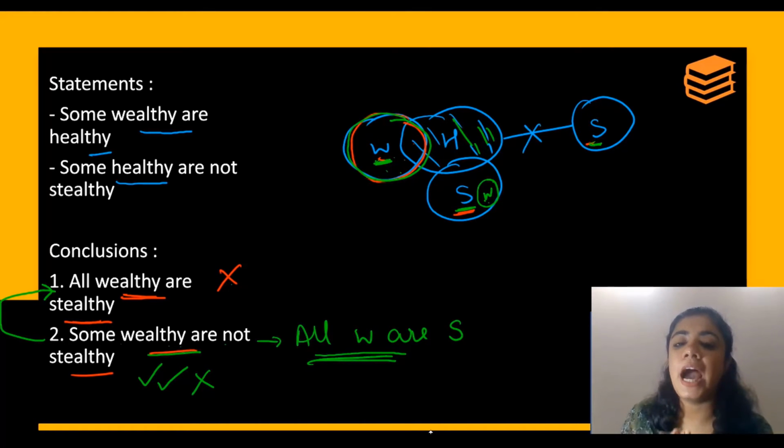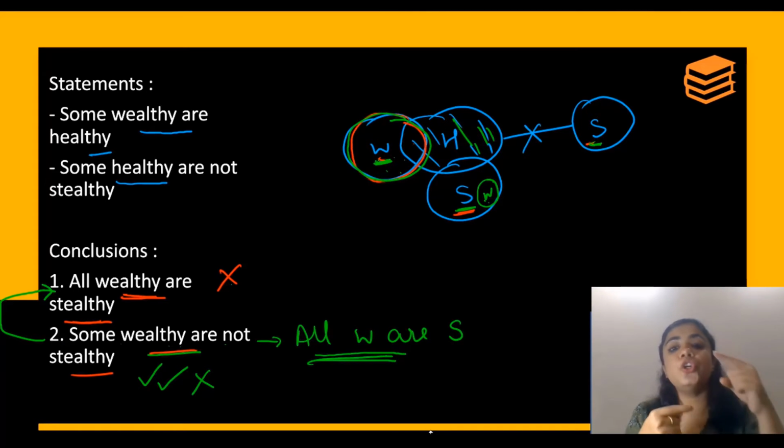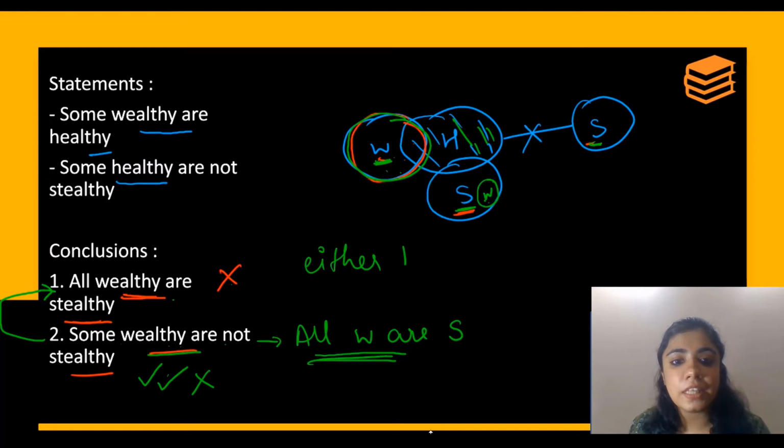Suppose if I say I passed the exam is wrong. I failed the exam is also wrong. Now it is not possible. If I give the exam, I will either pass or fail. So two opposite statements cannot be wrong at the same time. So here you have two opposite statements and they are wrong at the same time. So in this case, your answer becomes either one or two follows.